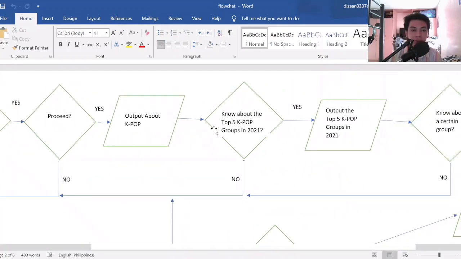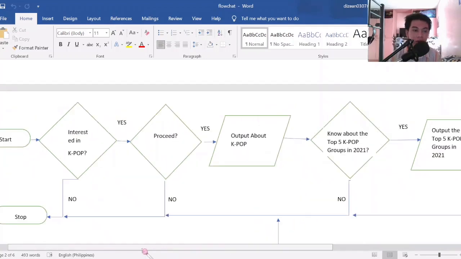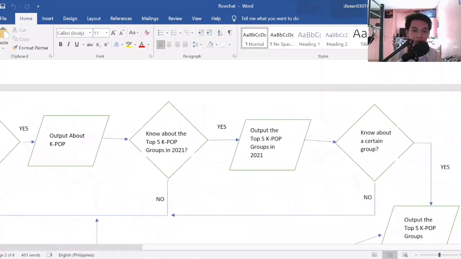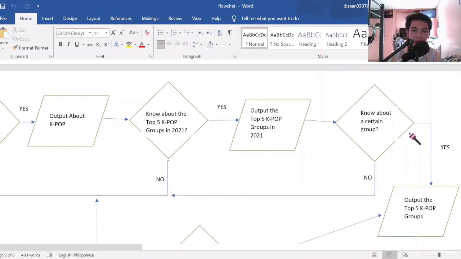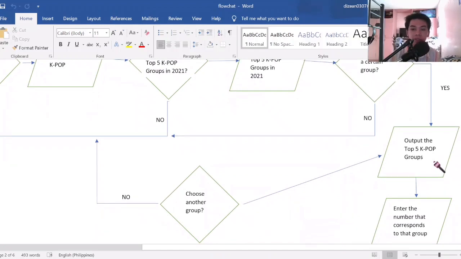So after outputting about K-pop, ask the user if he or she wants to know about the top 5 K-pop groups in 2021. If no, it will stop the program again. Then if yes, output the top 5 K-pop groups in 2021. And then it will ask the user if the user wants to know about a certain group. If no, it will again stop the program. Then if yes, output the top 5 K-pop groups.